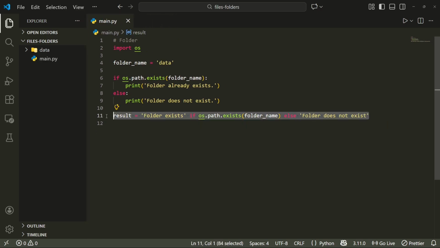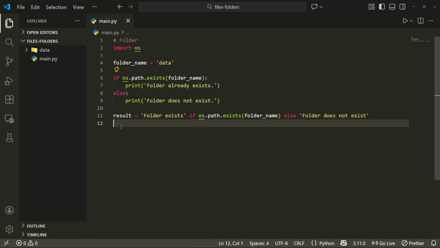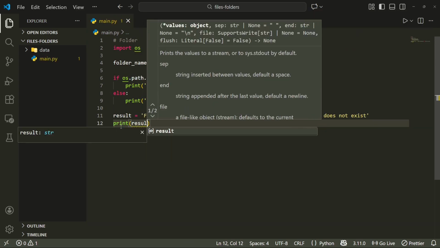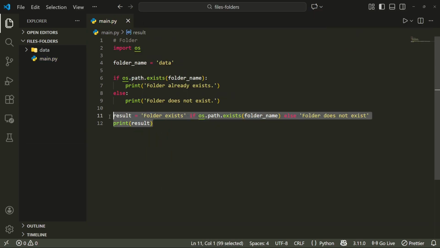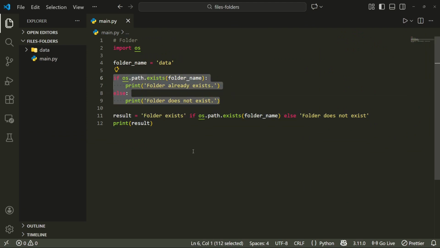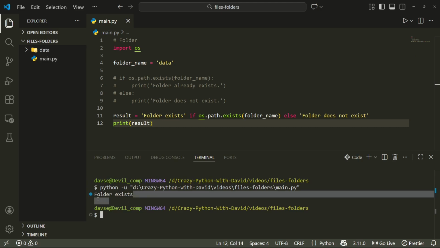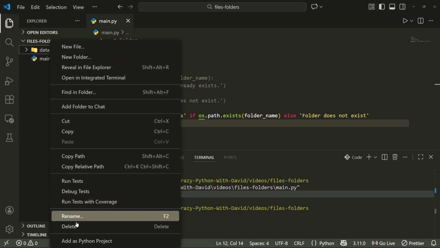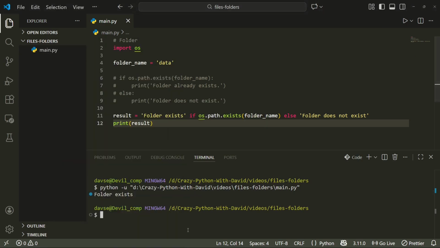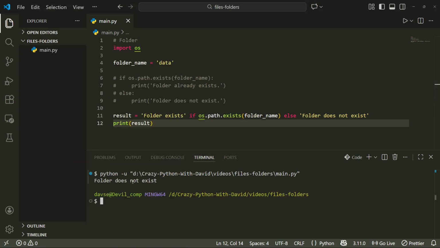So this does absolutely the same as this, but here of course we need to print the result. Okay, so now these two lines are completely the same as these two lines. So if I comment this out, just please leave it here because we will need it. So if I run it, you can see folder exists because the data is here. Okay, if I remove the data and run it again, folder does not exist.